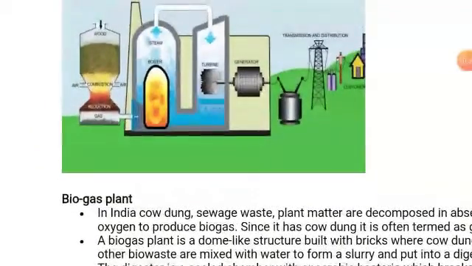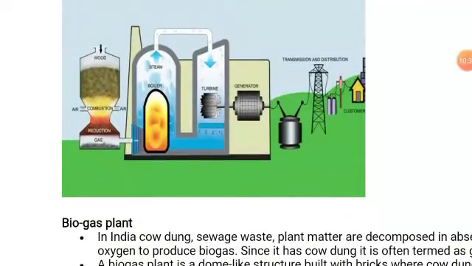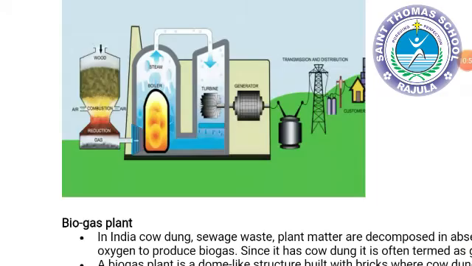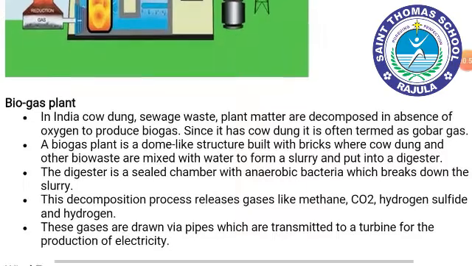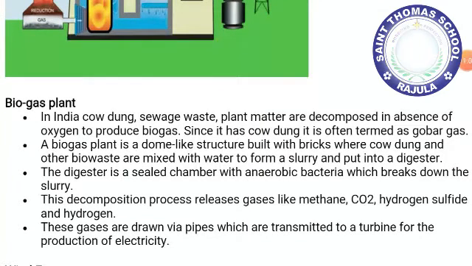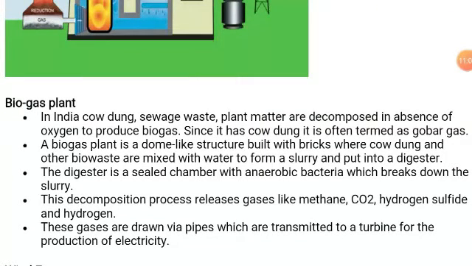Okay, so here you can see in the figure, the cow dung is present in that container. After some time, microbacteria will be produced, and because of that it will form a biowaste material, and the slurry is slowly added to the digester, and it will create anaerobic bacteria.